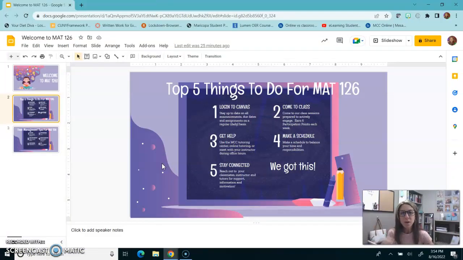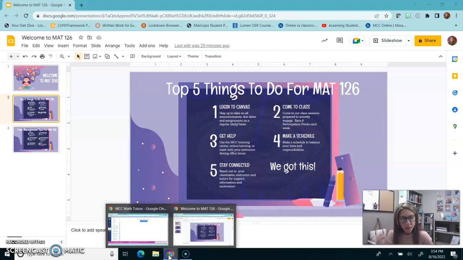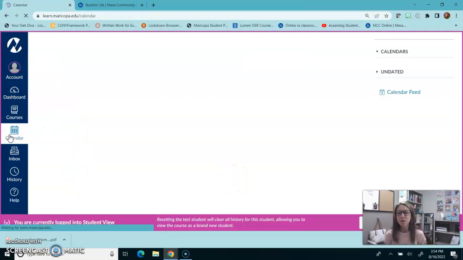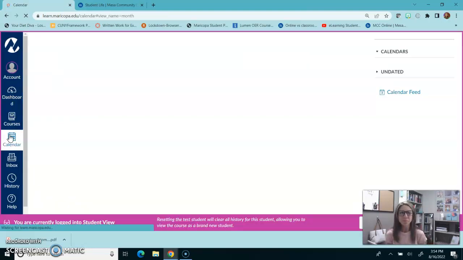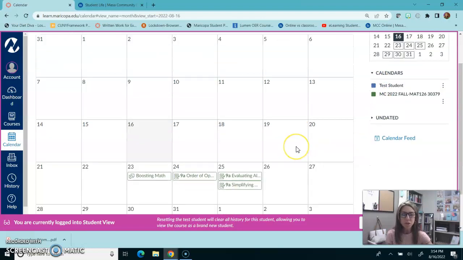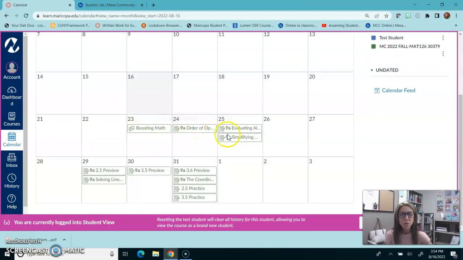So here's one way to help you organize your academic commitments. Let's go back into Canvas. Actually, there's 2 things I want to show you. If you click on the calendar icon in Canvas, it will show you each week what assignments are due. Now, not only for math class, look over here on the right. See these colors? Every class you're taking at MCC will show up here, and you can choose a different color for each class. So you can color code your assignments.